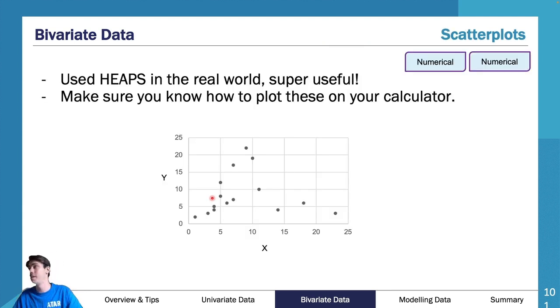But then we move into bivariate numerical. So we've got numerical versus numerical. Well, in this case here, we use a scatter plot. Now, this is easily the most useful and the most common in real-world examples. It's just so much better to look at numerical versus numerical. You get so much more information out of it, and you can sort of plot this out on your calculator, and it looks a lot like this.